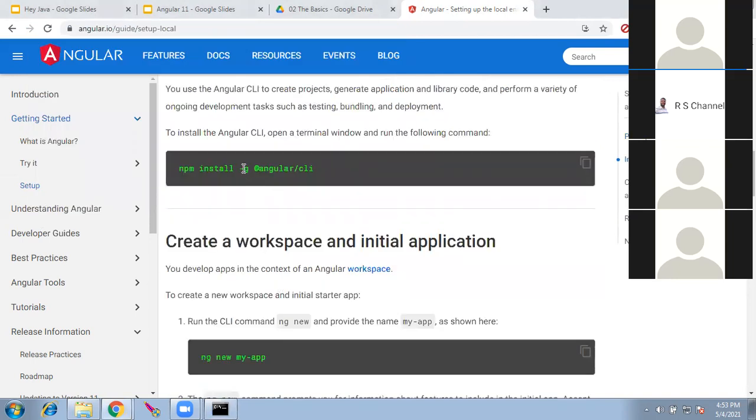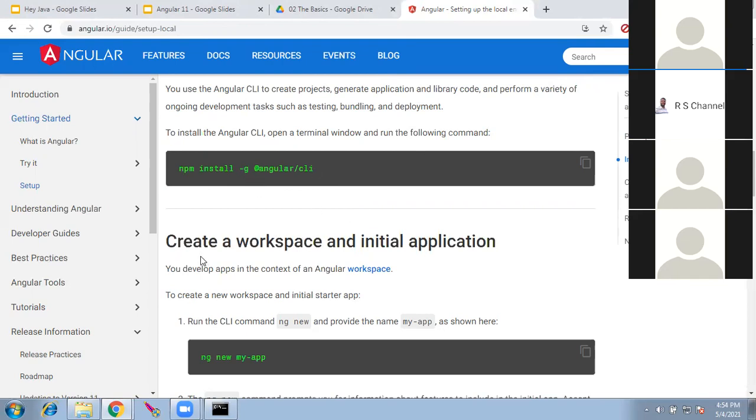G means global. So if you don't give G, Angular would be installed only in that directory. So when I give G, it would be installing globally. The equivalent of this in Java is the path, the path we give in an environment variable. So once you give a path in the environment variable, it is accessible anywhere in the system. So that is the purpose of this G.